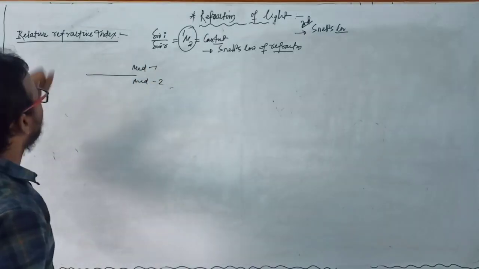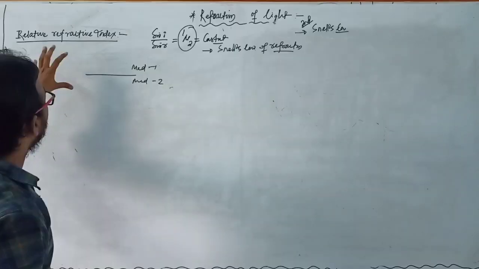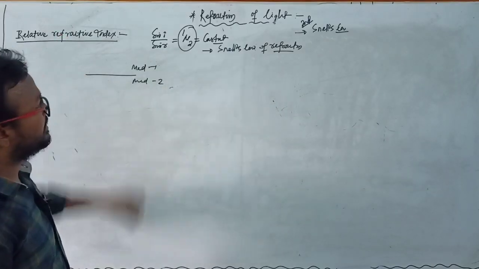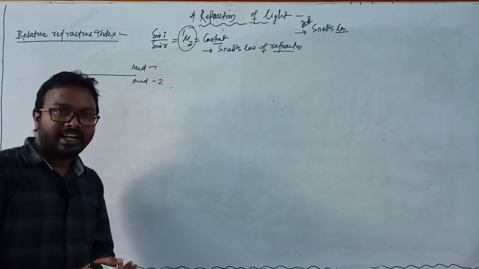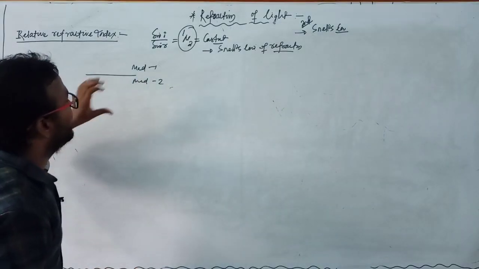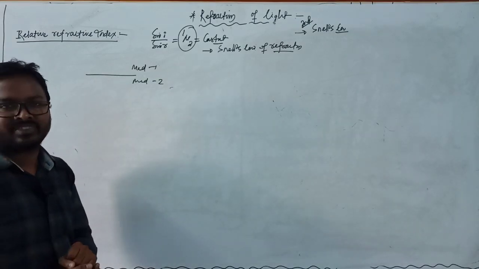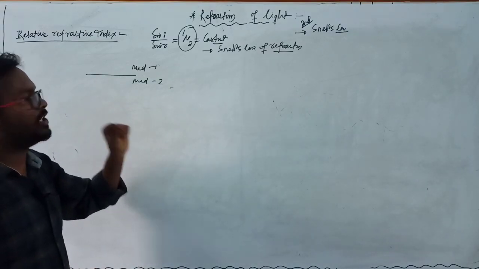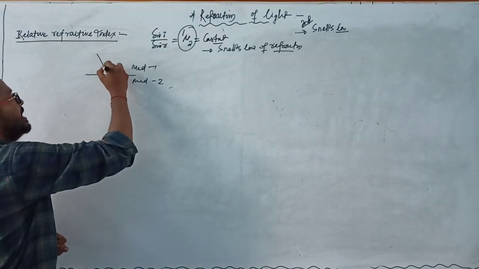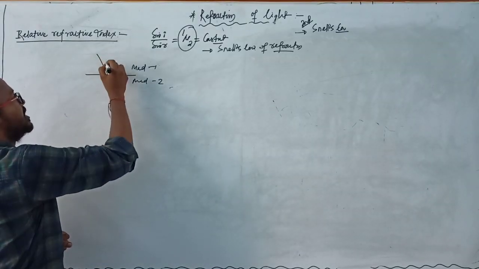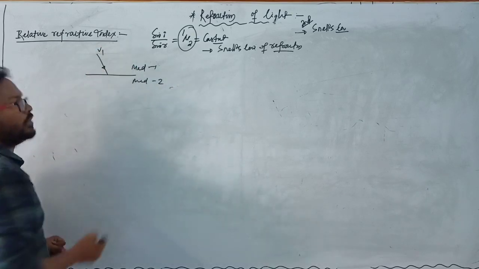When, and it is defined as the refractive index of second medium with respect to first medium, and in this case it is the ratio of speed of light in first medium. Suppose here the speed of light in first medium, this is medium 1, that is v1,